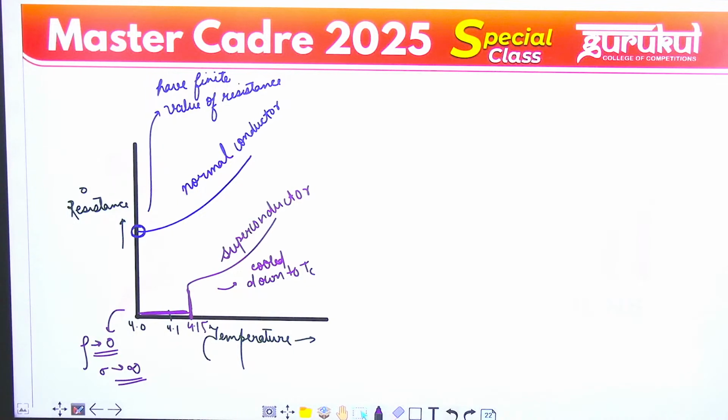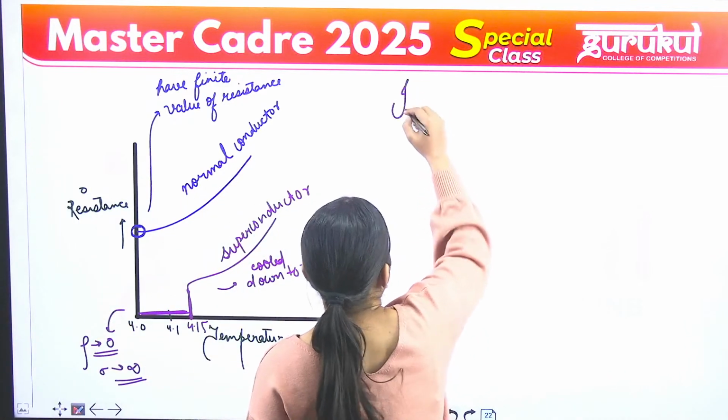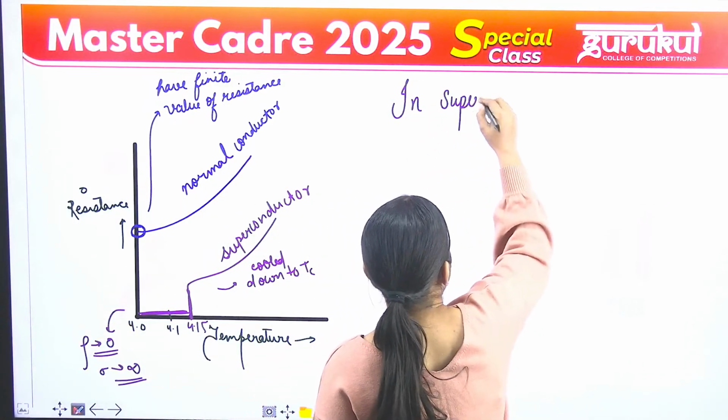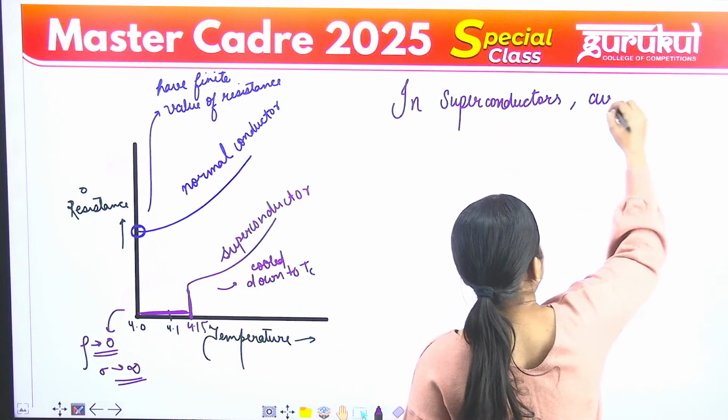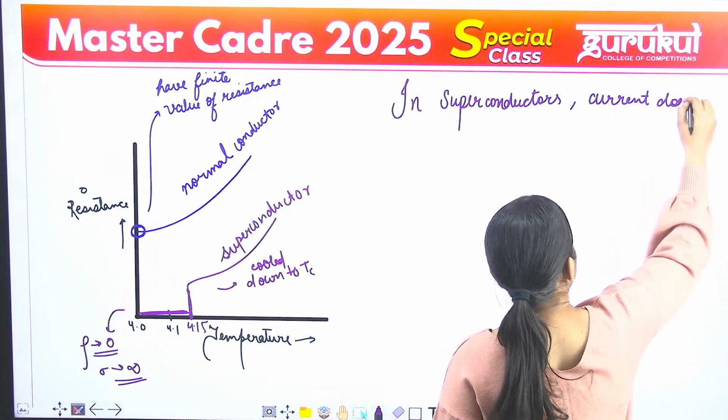The question that comes to our mind is whether the resistance of a superconductor actually becomes 0 or not. We can set up a current in a superconducting ring and observe whether the current decays or not. We can do this experiment to determine whether the resistance is truly 0. You find that in superconductors, current does not decay with time.